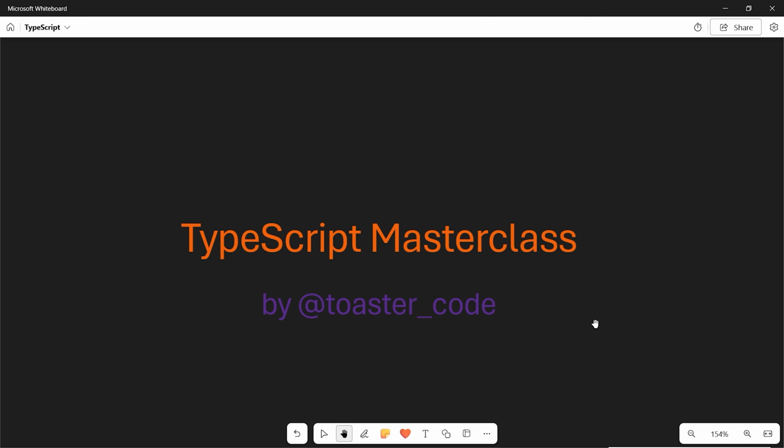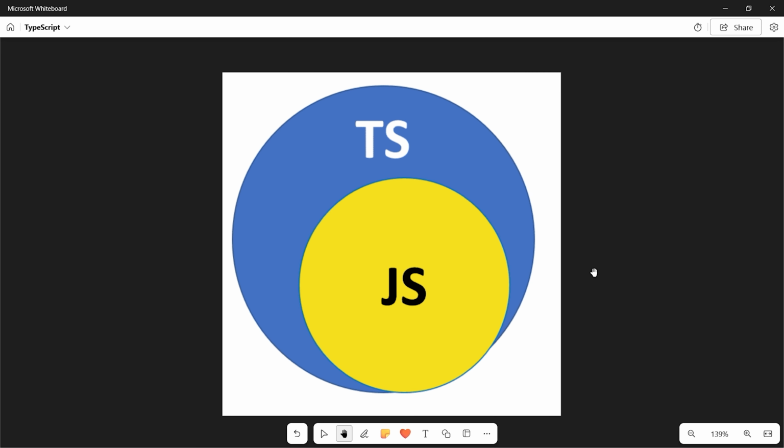All right, so before we even install anything or write anything, let's ask the key question that most people skip. What even is TypeScript and why should you care about it? Now, here is the simplest way to understand this. TypeScript is basically a superset of JavaScript that adds static typing. What that means is all valid JavaScript code is valid TypeScript code, but TypeScript gives you tools to add types so you can catch mistakes before your code even runs.